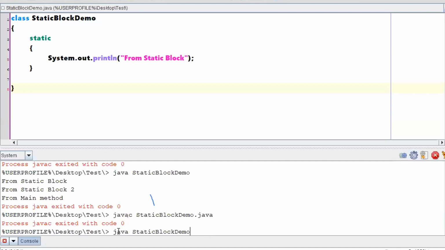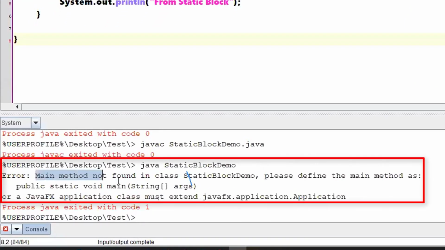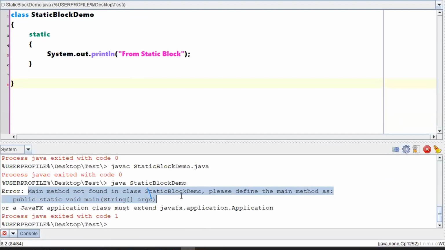When I run the program, what is it doing exactly? What is the error I am getting? Main method not found in class static block. Please define the main method as public static void. So what conclusion needs to be drawn? It is saying that even if you say you don't have any instruction to be written in a main method, my JVM has been configured in such a way that first it will check whether a main method has been written or not. If it is written, then it will allow the class to be loaded. Whether you have written instructions in it or not, it is least bothered.